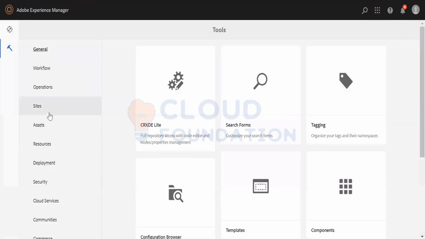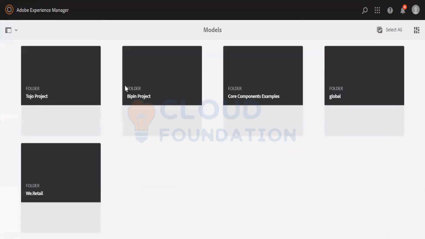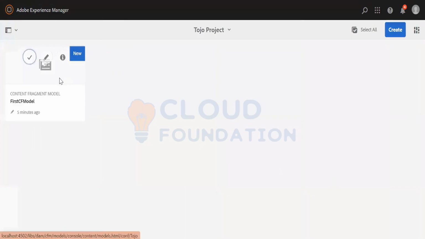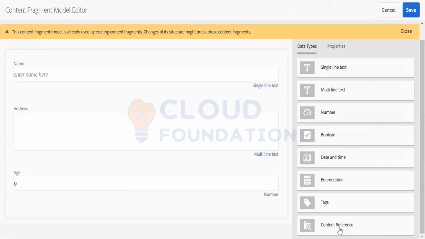I'm going to the content segment model project, and if I try to edit, you see that I only have these types of fields: single line text, multi-line text, number, and date, but these are the only fields that you can use in a content segment.